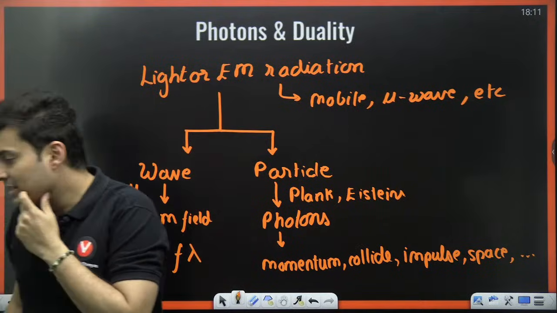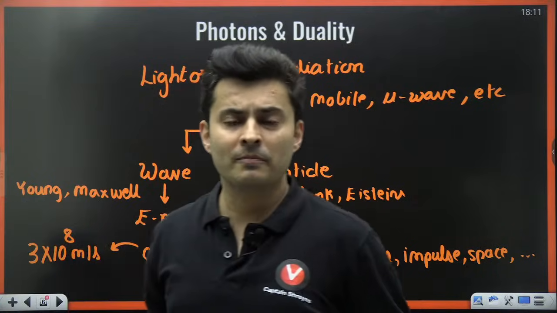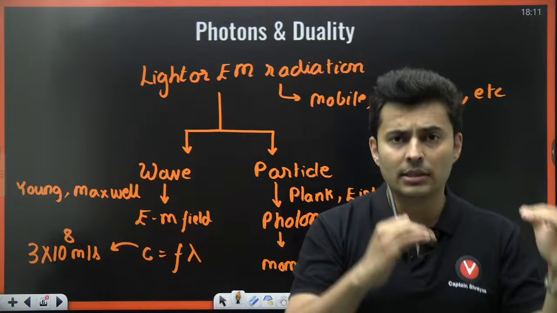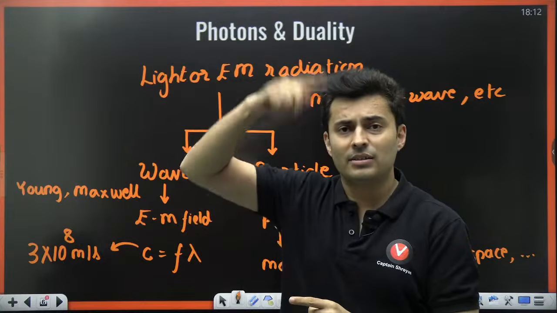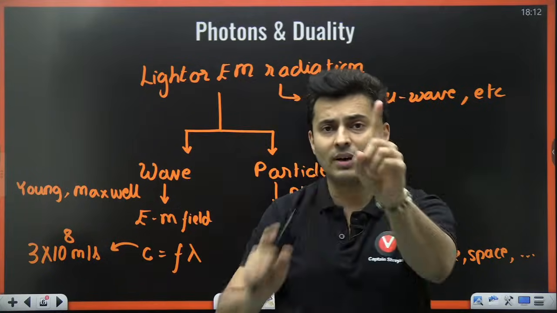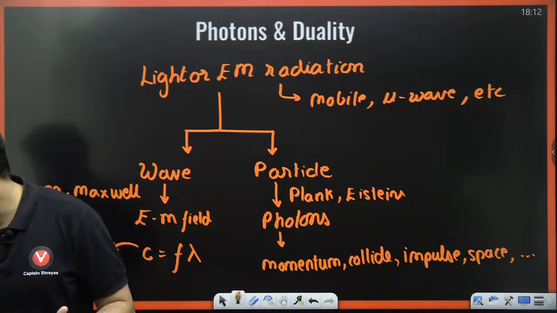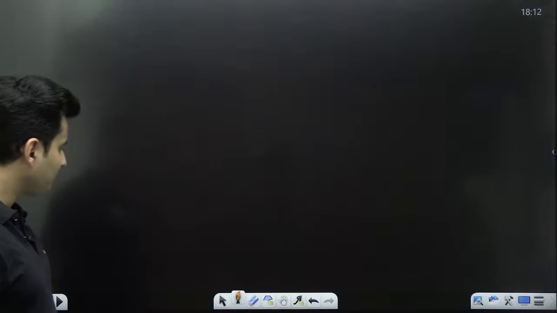What is the meaning of frequency? Frequency is how fast things are happening, how many times it goes up and down. So frequency of a wave is going up and down, tuck, tuck, tuck. If I say the frequency is 10 hertz, it means 10 waves have passed in 1 second. That's the meaning of frequency, right? Okay, very good.